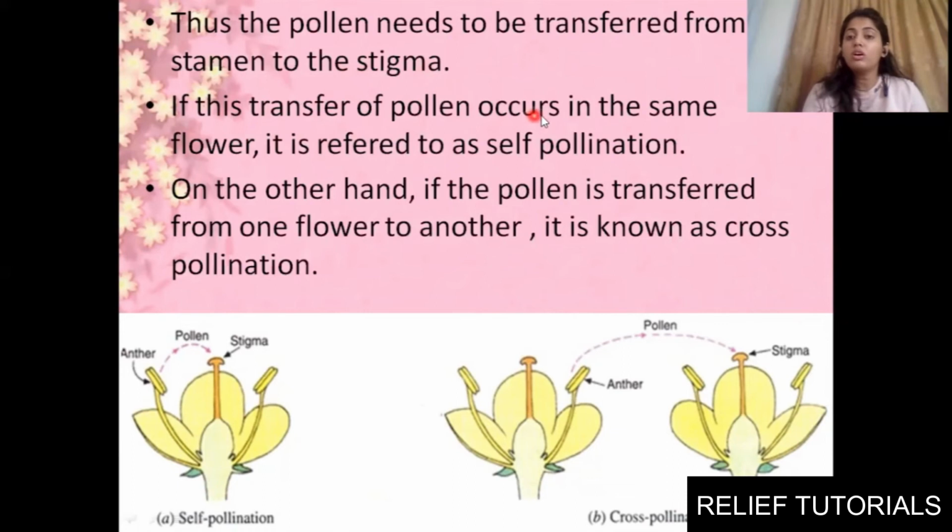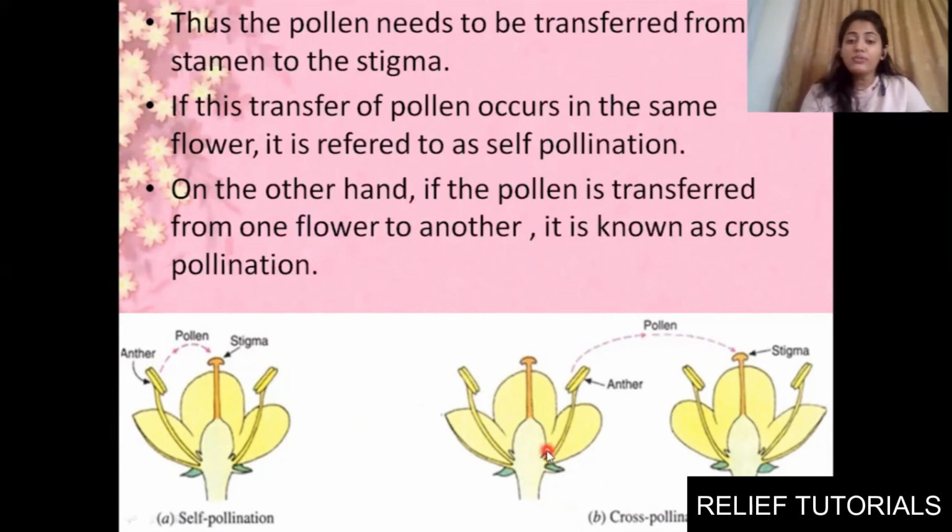If this transfer of pollen occurs in the same flower, it is referred to as self pollination. You can see here in one single flower, we have a male reproductive part, we also have a female reproductive part. So the pollen just needs to pass from anther to the stigma. Clear? So it is known as self pollination. Both the parts are present in the same plant and the transfer is occurring in the same flower.